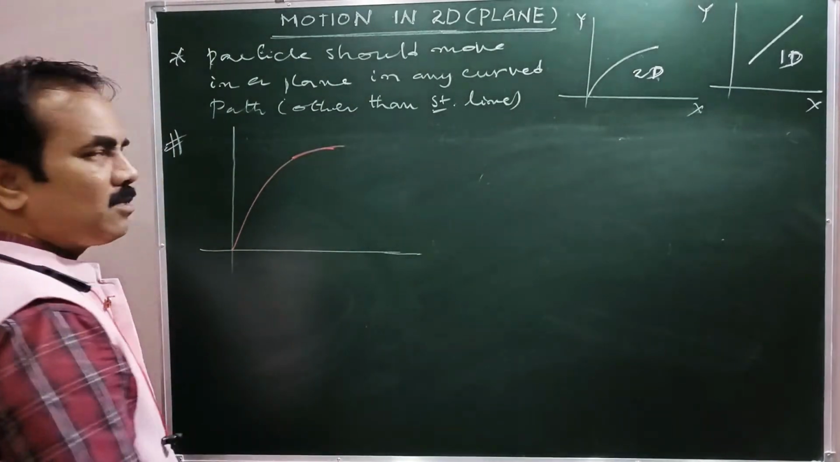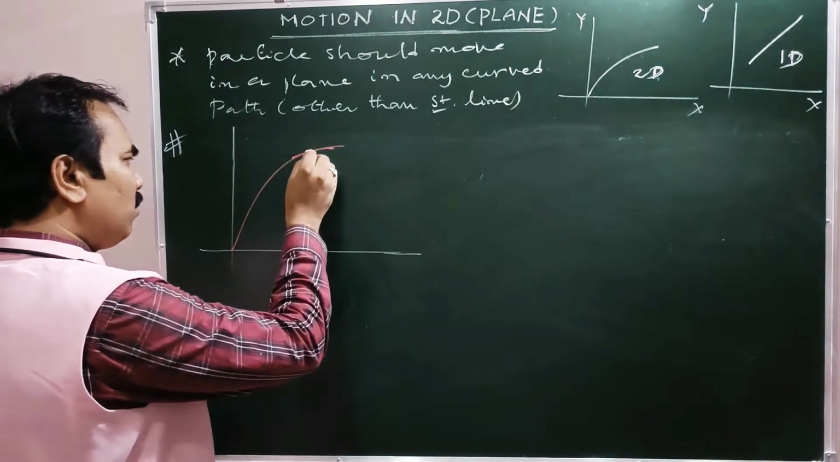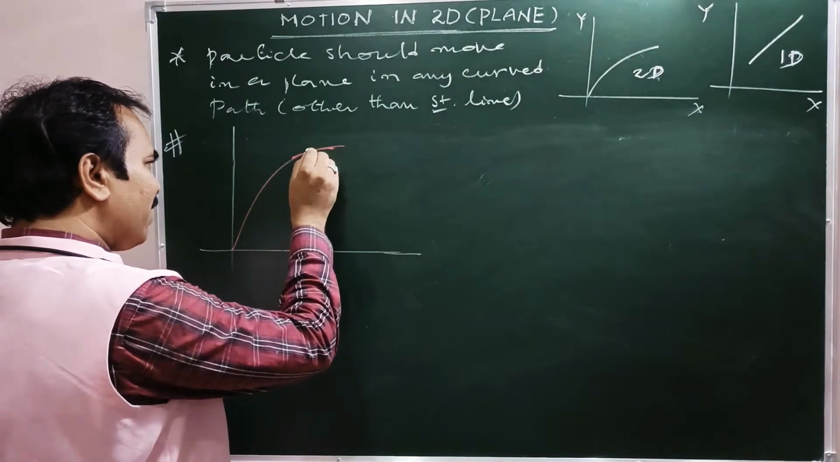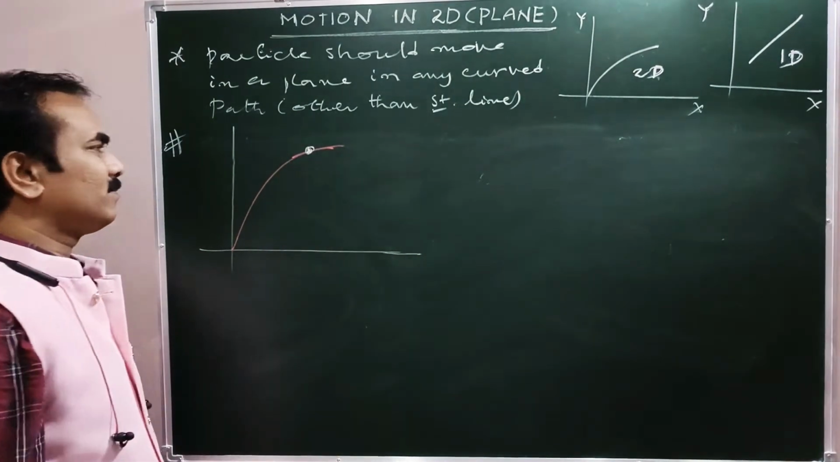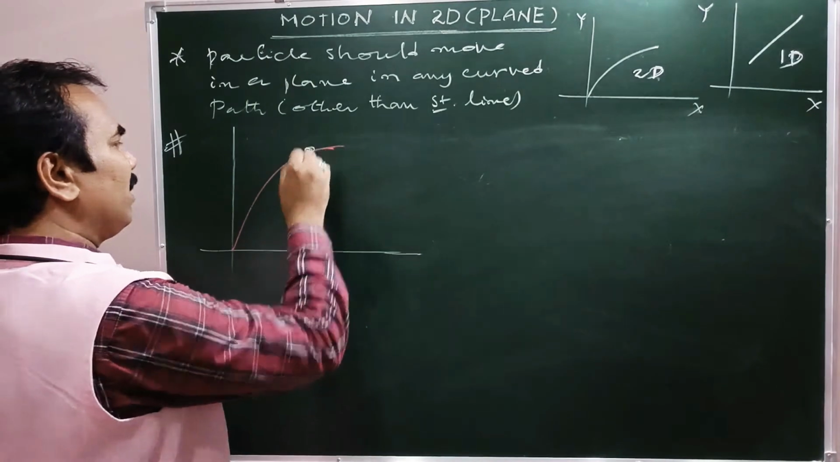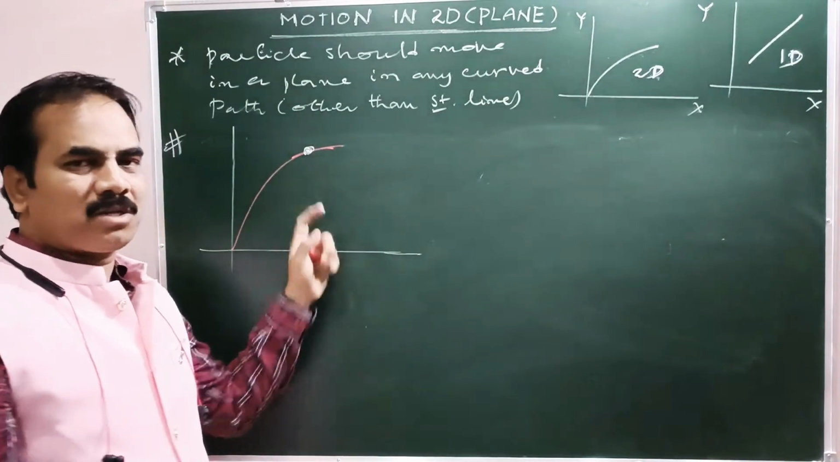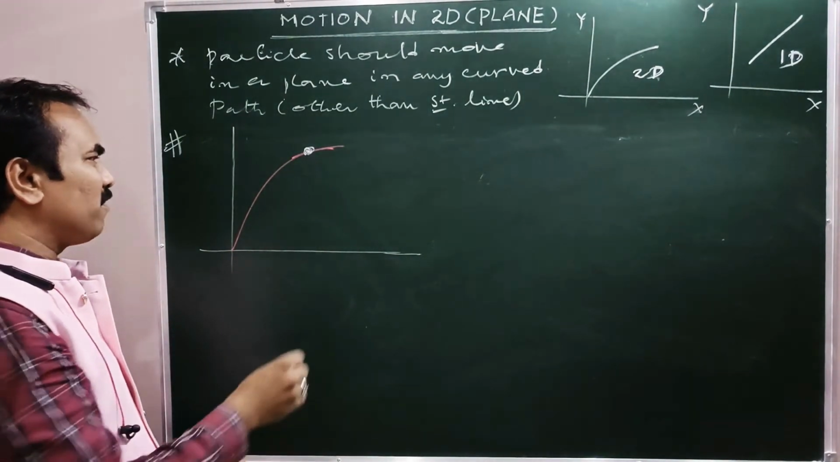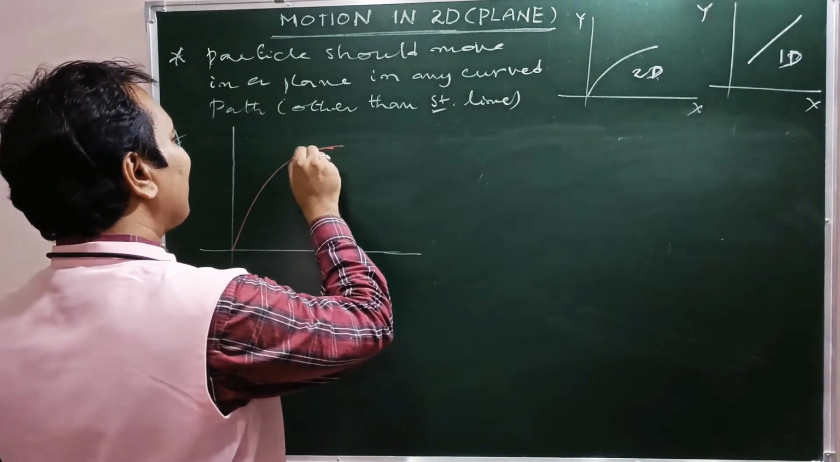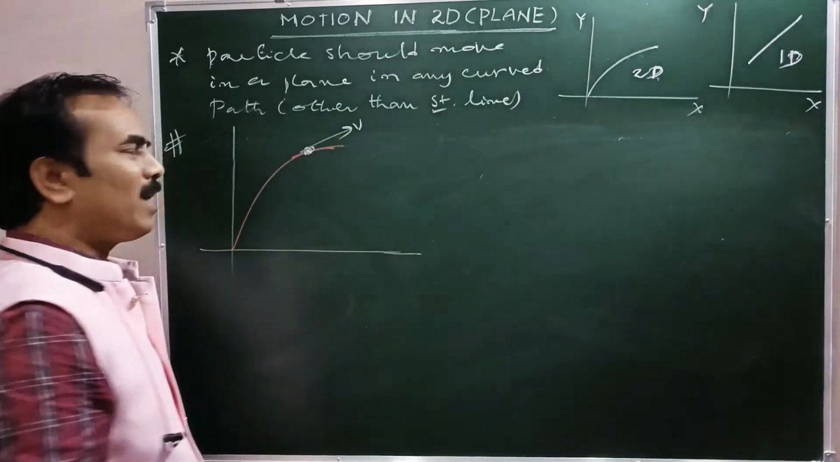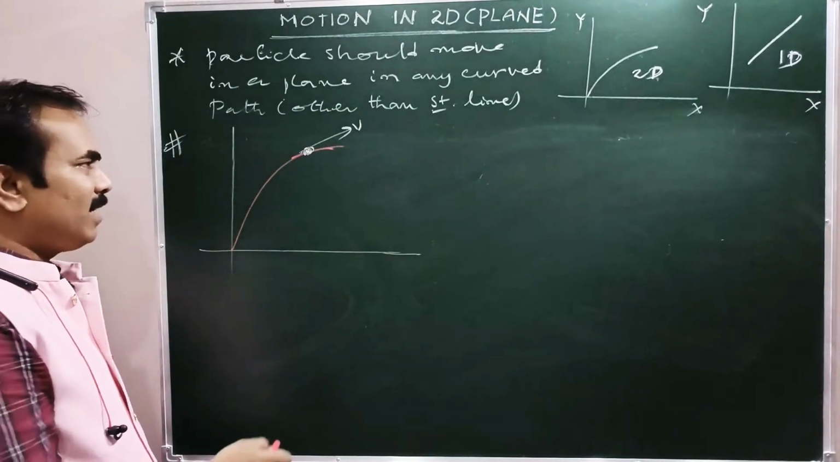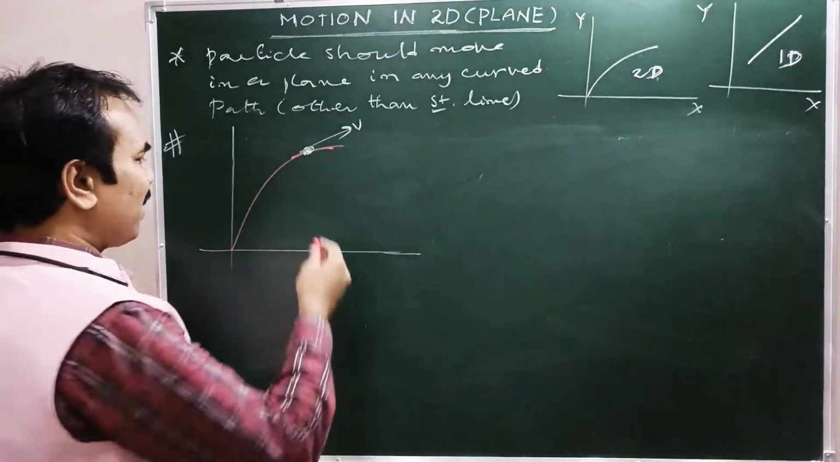Right? Suppose I want to specify its motion somewhere here at this point. At this point, what is its velocity? Instantaneous velocity v along the tangent. Am I right? Now the same can be resolved into two components like that.